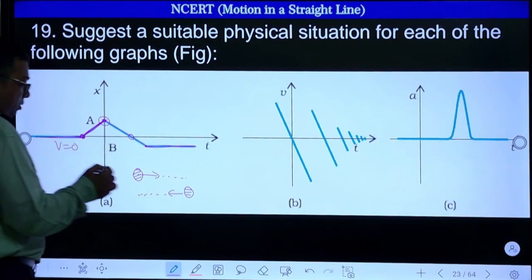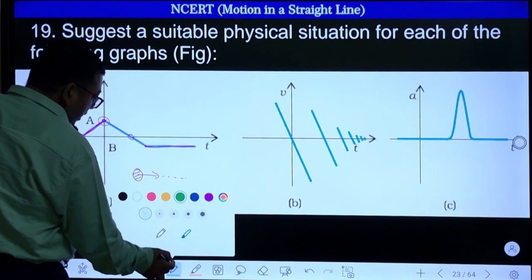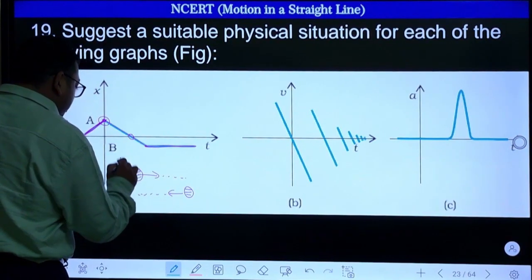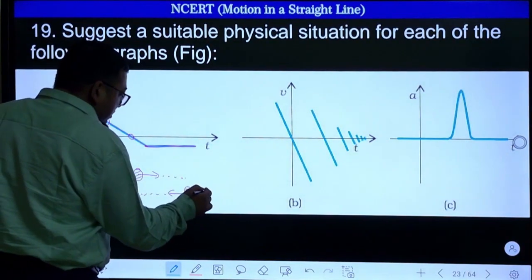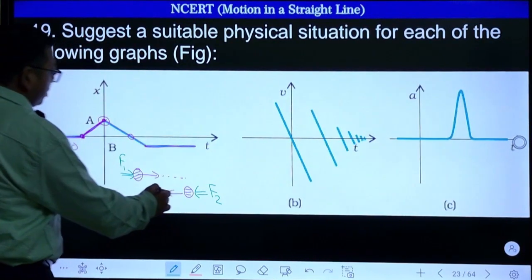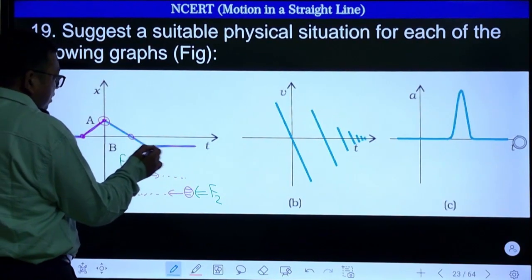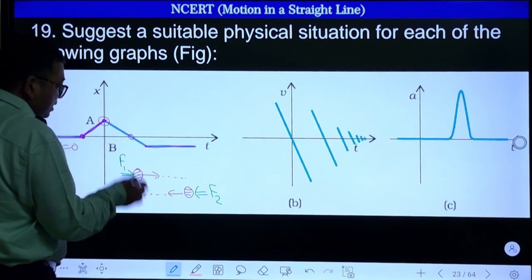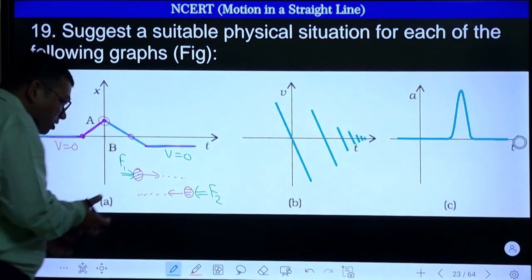That means it has also been hit here by some force. So some force has also acted here. Let us say that initially somebody has hit this ball, then it goes that side. On this side, another person hits it again, some force, then it goes like this. Now it is going in the negative direction and again somebody is hitting it or catching it, because after that the velocity becomes zero. So somebody is now catching it.